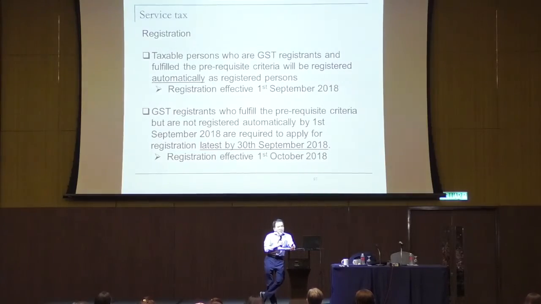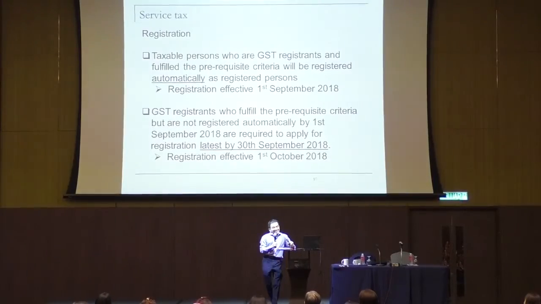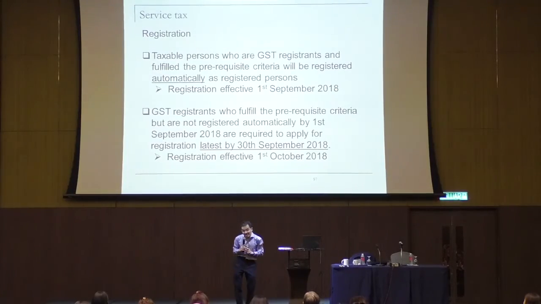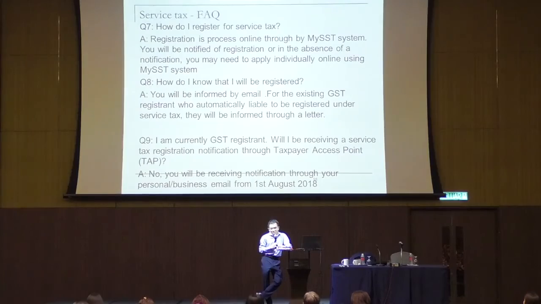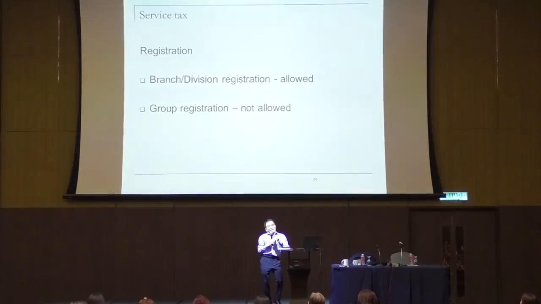Now, let's move on. Registration is the same thing. Automatic registration or manual registration. I've shown you that. Customs may have registered you automatically, or if they didn't, then you have to do the registration yourself. And the effective date is still the same: 1st September, 1st October. So this is the registration, which I've covered earlier on. I won't go into detail. And how they notify you is also the same thing. They will send you email.